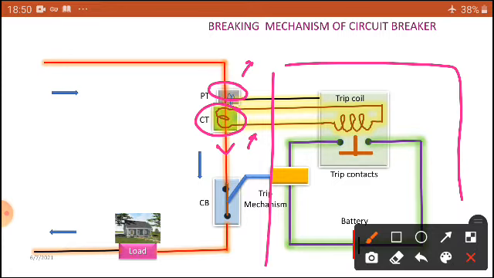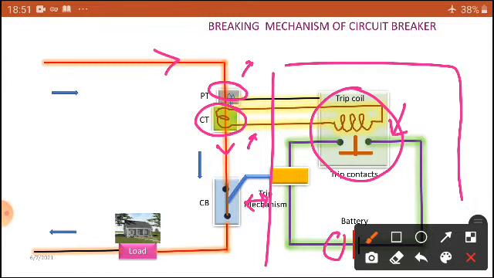Now you can see this is a trip contact mechanism, which can operate based on the fault current. This mechanism will operate, moving in this direction and this direction, based on the signal from this relay contact, where this is a DC supply in our substations. It can operate our mechanism, a simple moving mechanism. Now the current is flowing through the load. Let us assume this is a domestic load. Here the current continuously flows.